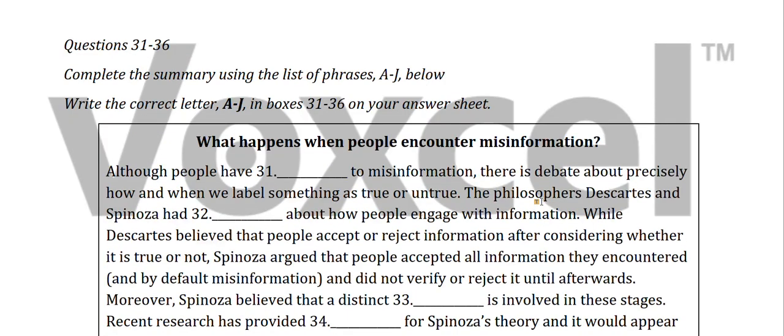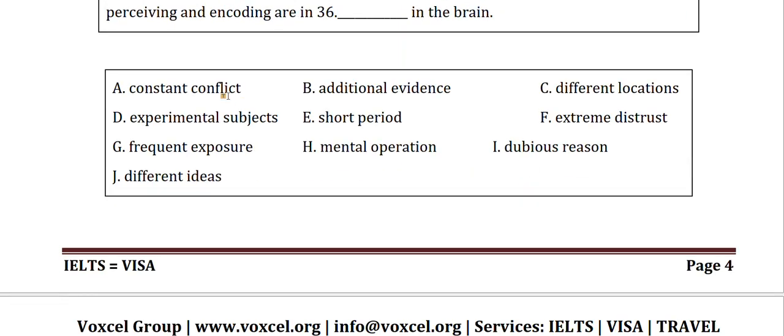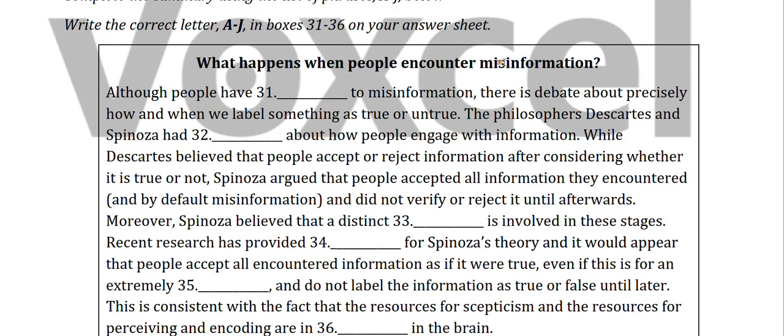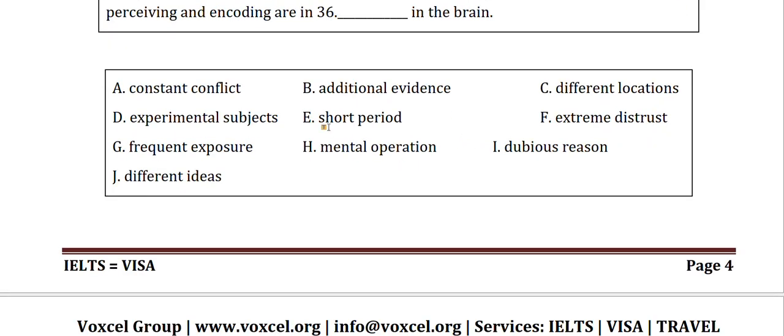To solve these types of questions, first you need to read all the options, because if you are not able to understand almost all the options, you will not be able to understand where they are given or how they have been paraphrased. So first, constant conflict, quite easy. Additional evidence, so there will be more evidence for this particular thing, more evidence to support our claim.